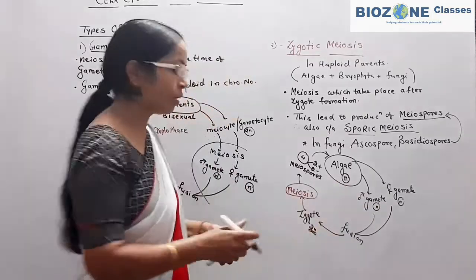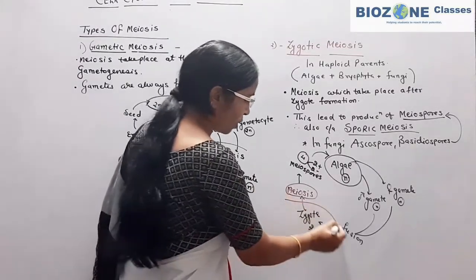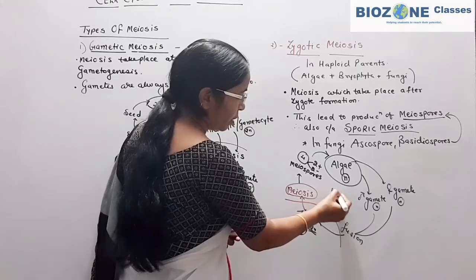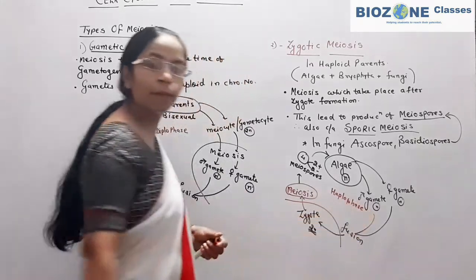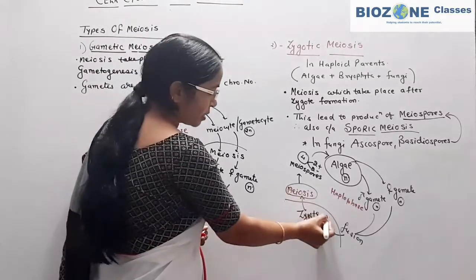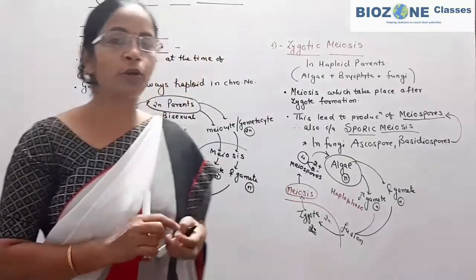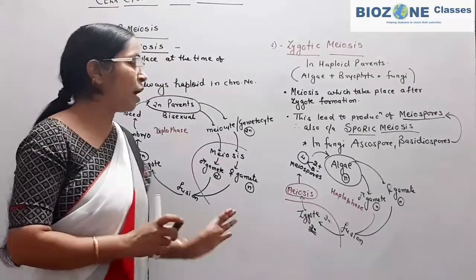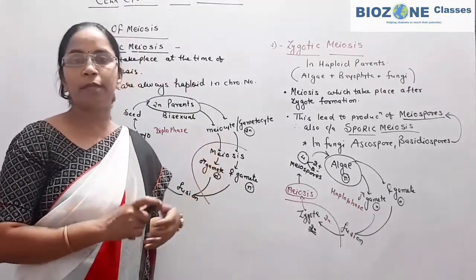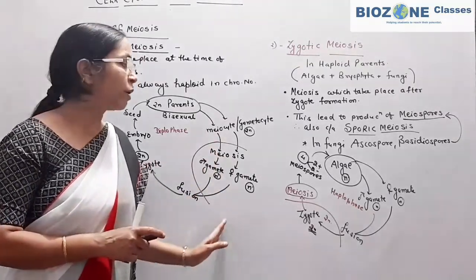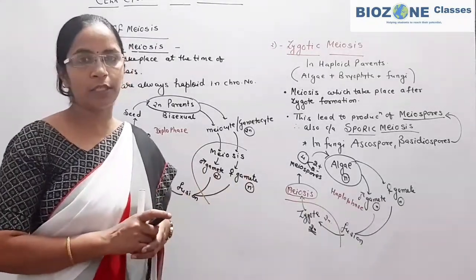So here you can see the diploid phase is only represented by the zygote, and the rest of the time the parents are in haplophase. So this part you remember very well. The diplophase or diploid phase is represented by the zygote only. So remember this because it is generally important for your competitive exam, that when the meiosis takes place and how it maintains the continuity of chromosome number generation after generation.